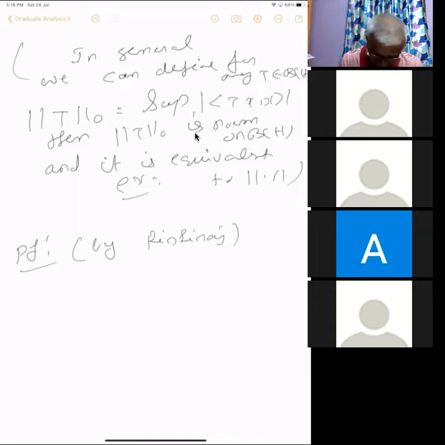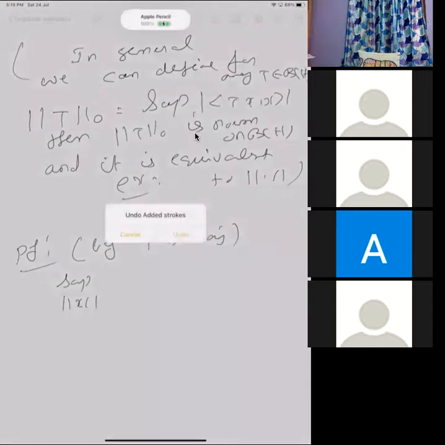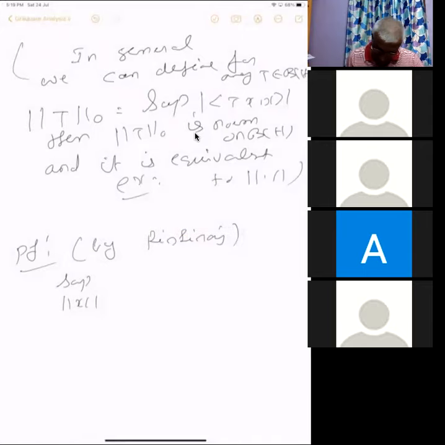Essentially, this supremum is certainly less than norm T. We only have to prove the inequality the other way, that it is actually the supremum.